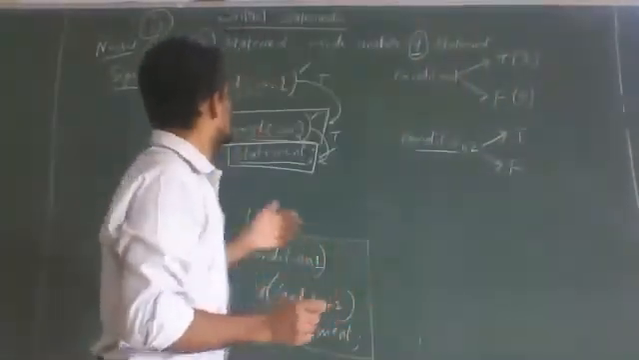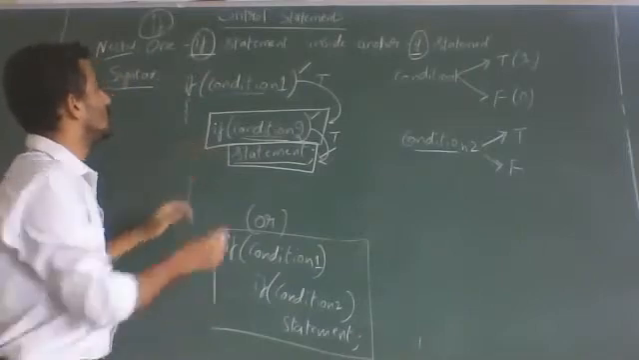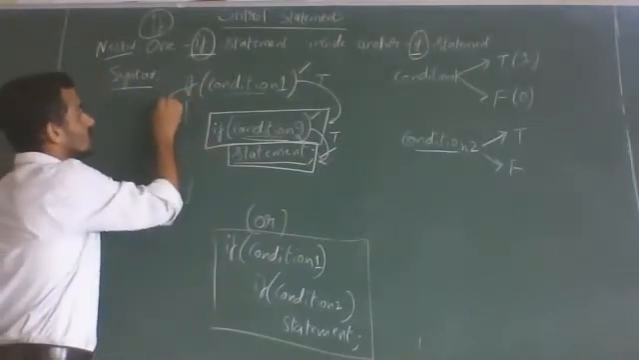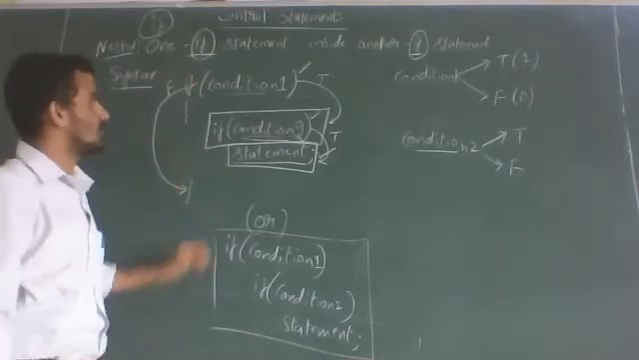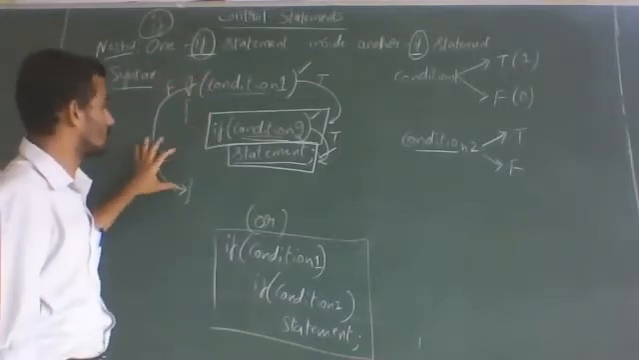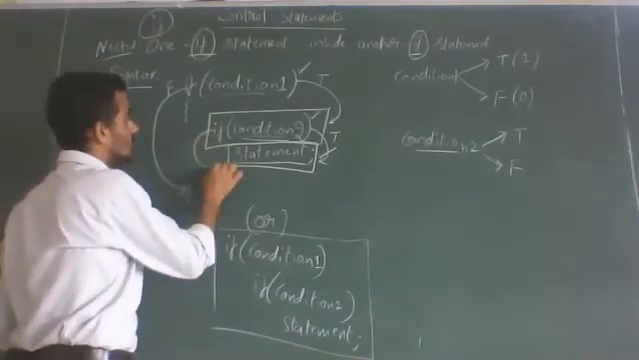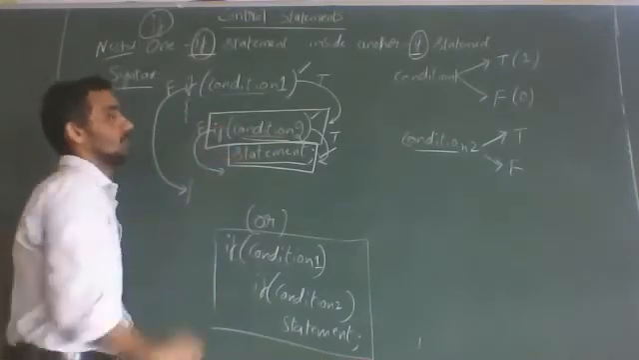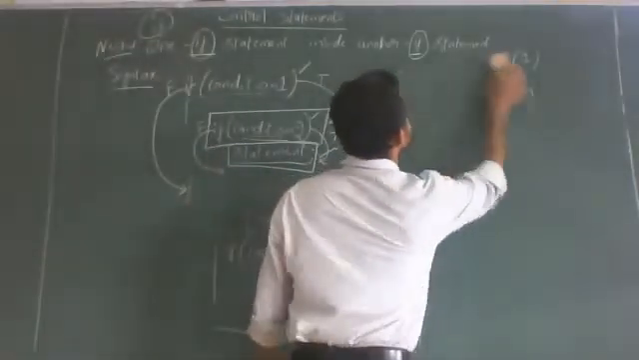I hope people got it. Now, if the first condition is false, nothing will happen. It will come out of the nested if structure. If this condition itself is false, or if this condition is false also, it will come out of the nested if structure. Nothing happens. So I will write 3 cases here.